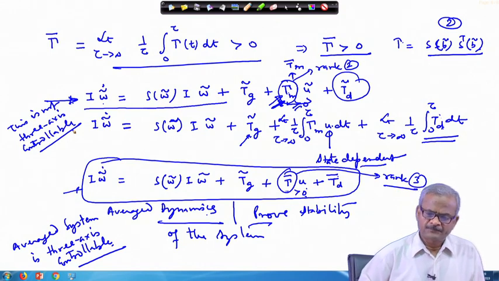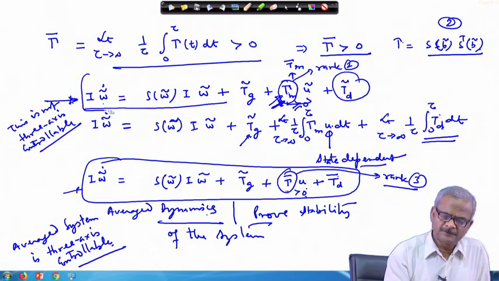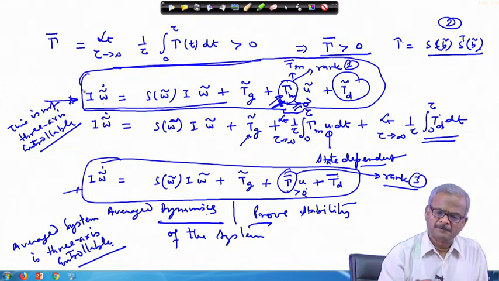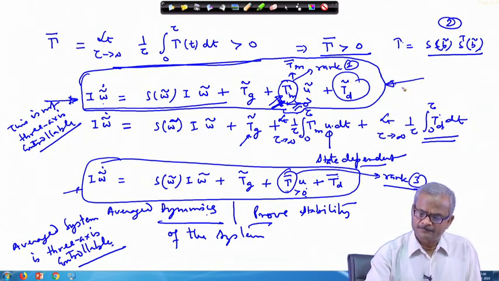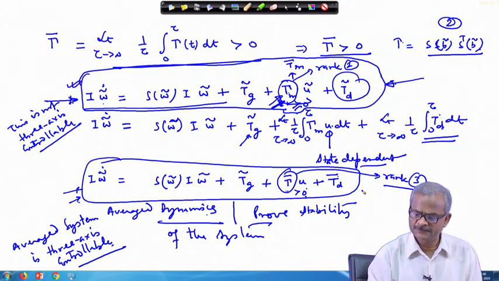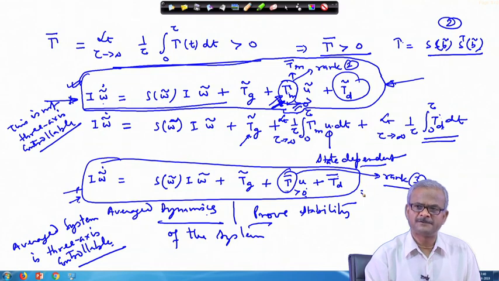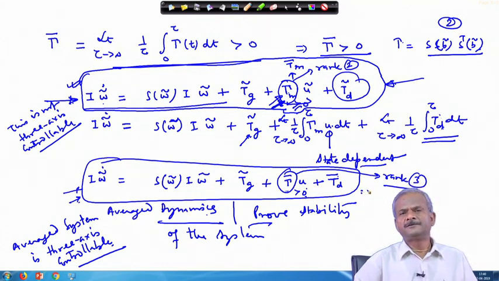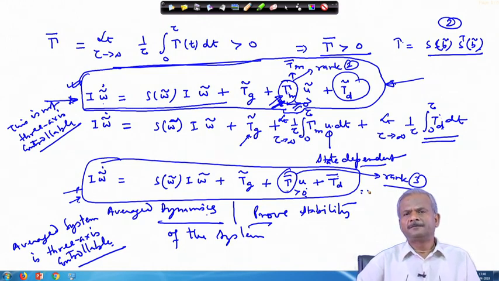However, while you design the control, in an actual situation, what will you do? You will be working only with this equation, not with the averaged one. The averaged one is used just for proving stability of the system. This is a necessity in a control system. Unless your system is stable, how can you rely on the control you are using?